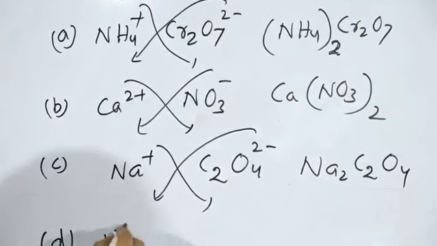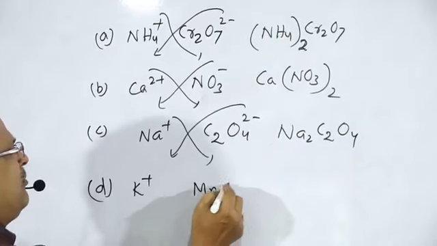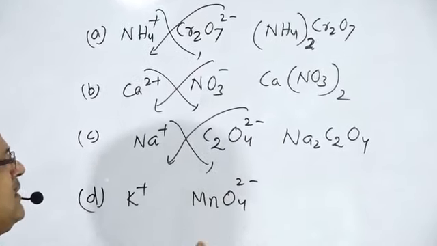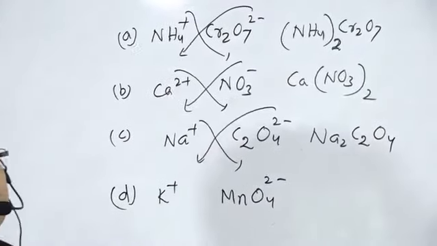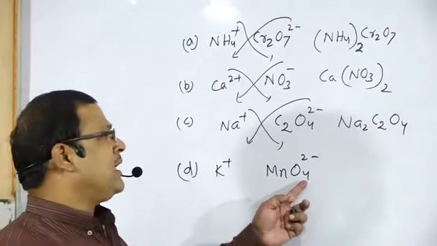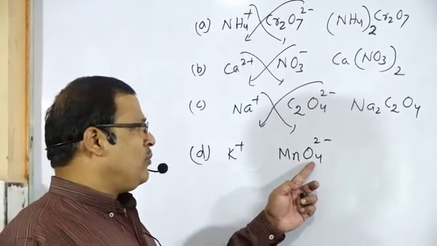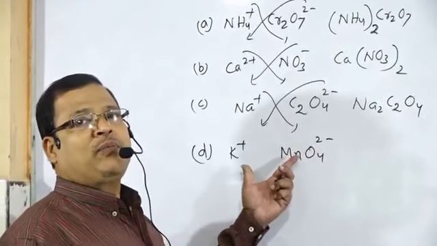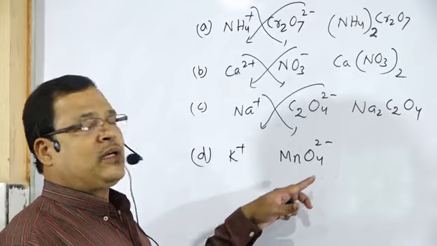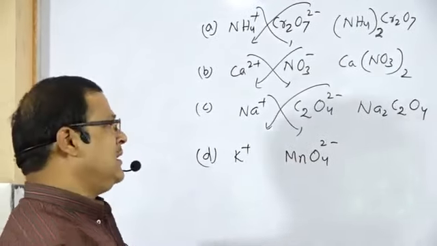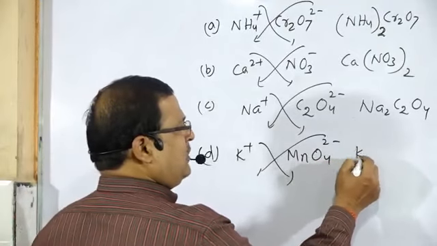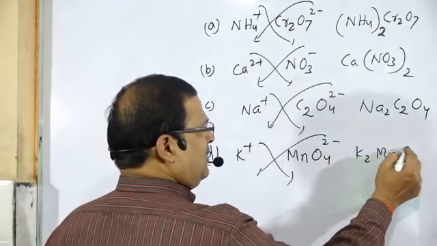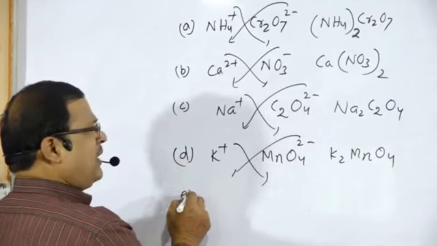Next one, potassium manganate. Potassium K plus, manganate, that is MnO4 2 minus. If you write MnO4 minus, then it will be permanganate. This is potassium manganate. If you write MnO4 minus, then that will be the formula for potassium permanganate. But the question is potassium manganate, MnO4 2 minus. So that has the formula K2MnO4.